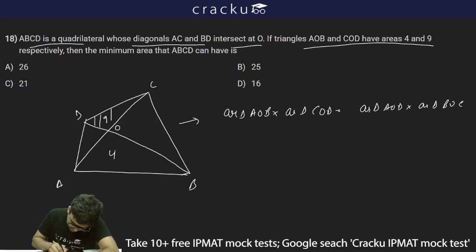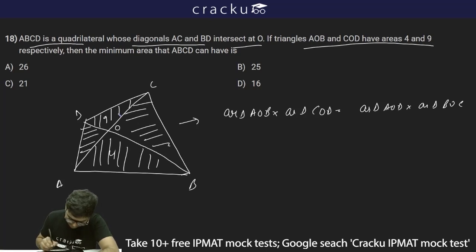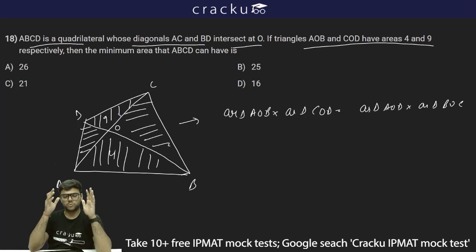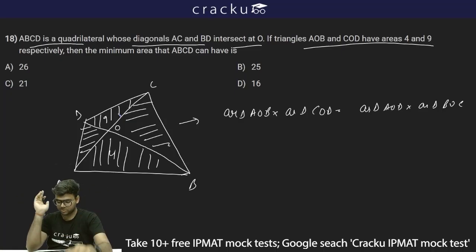So this area multiplied by this area should be equal to this area multiplied by this area. Since it is divided into 4 triangles, the product of the areas of opposite triangles will be equal. So AOB into COD will be equal to AOD into BOC.